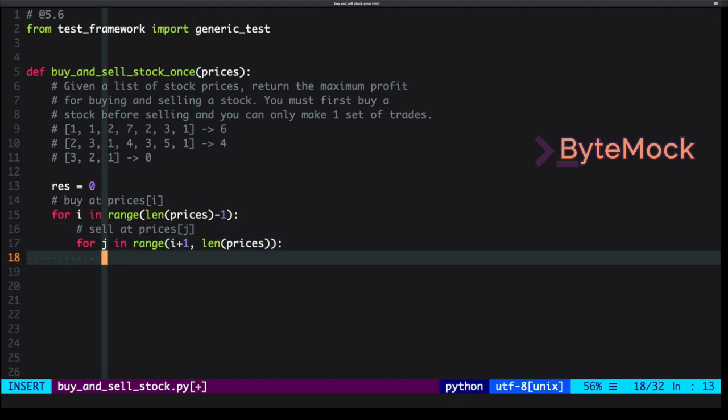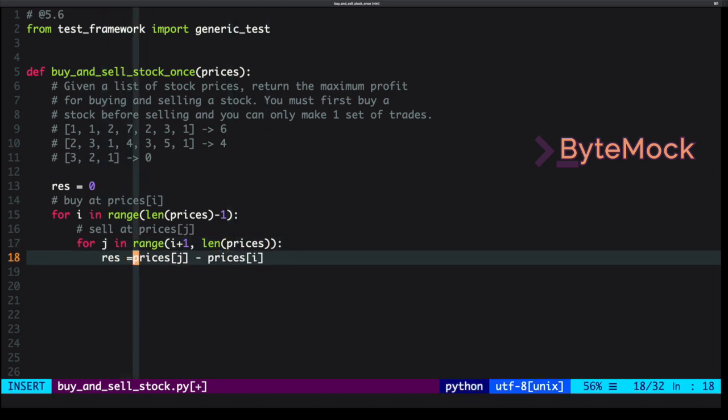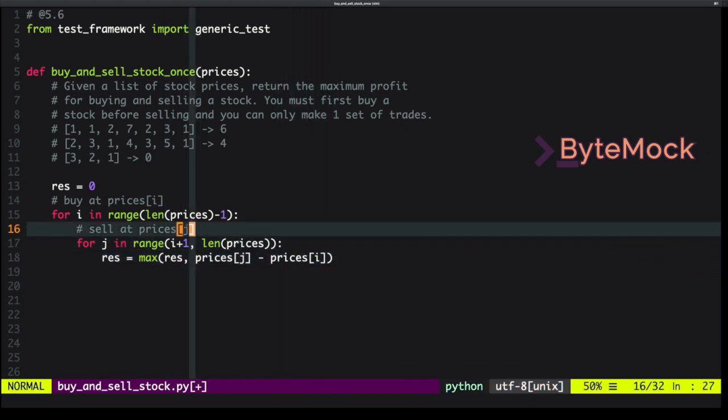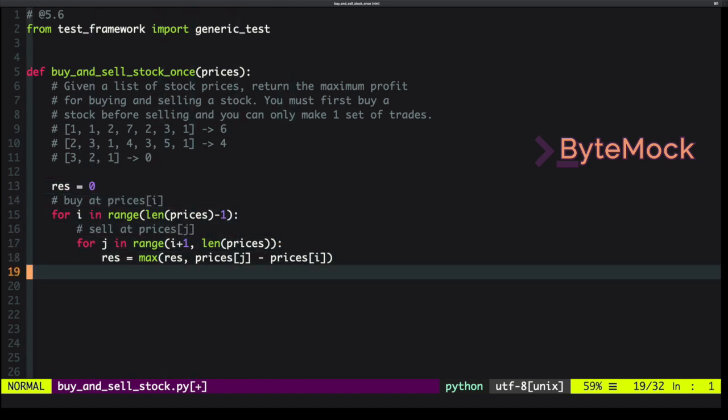And then what's going to be the profit there? Well, the profit's going to be prices j minus prices i. We want to update our result if and only if this difference is better than whatever difference we found before. So we're going to say res equals max of res and this difference. This is a very simple solution: we're just looping over every element twice and checking what the profit would be. So let's test out the solution.